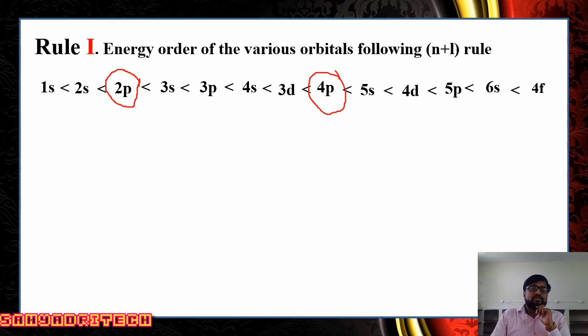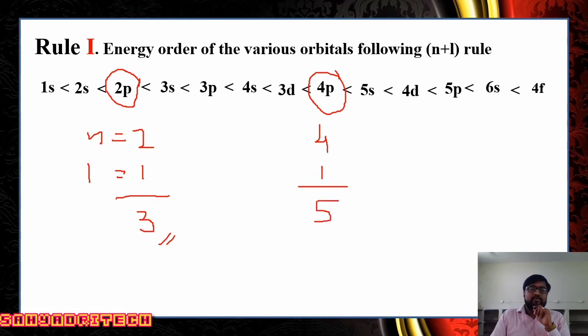Say 2p, what is the n value here? n is equal to 2. And what is p? That is the l value. For p, l is equal to 1. So what is the total n plus l? We got 3 as the n plus l value here. So for 4p, what is the n value? n is equal to 4 itself. For p, l is equal to 1. Now what is the n plus l value?